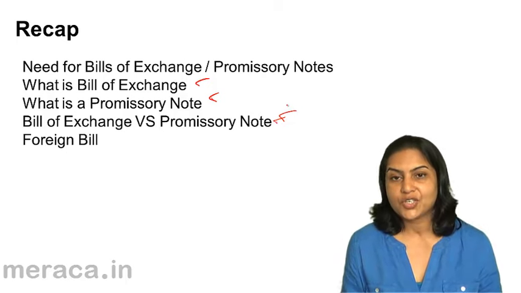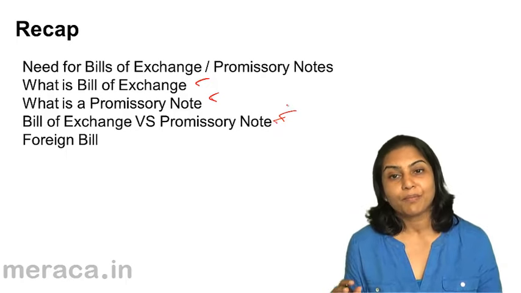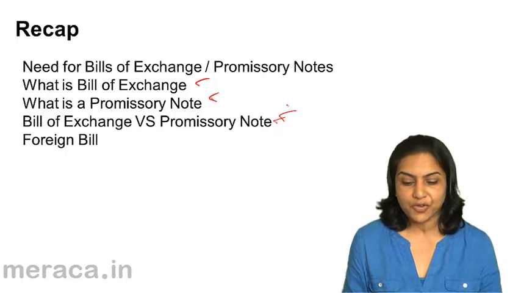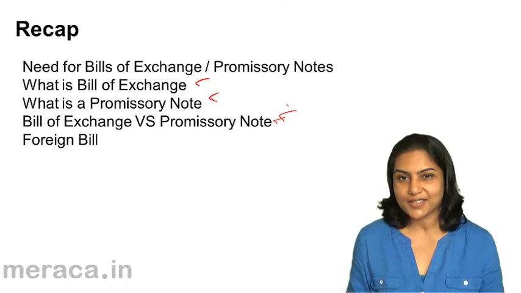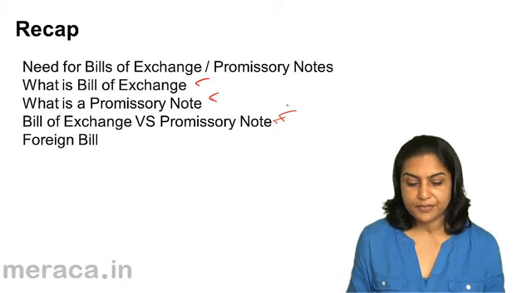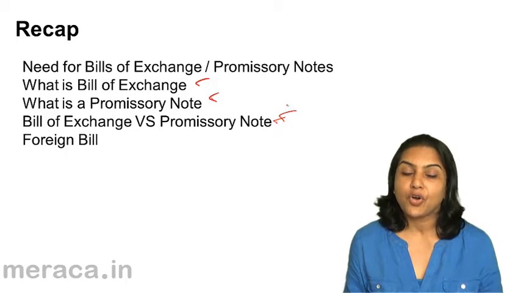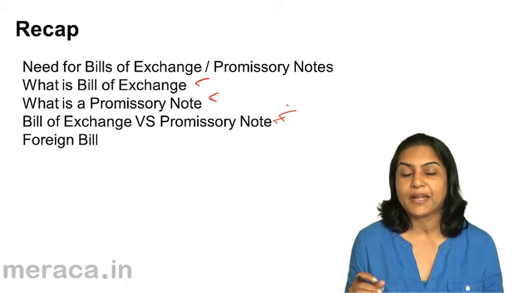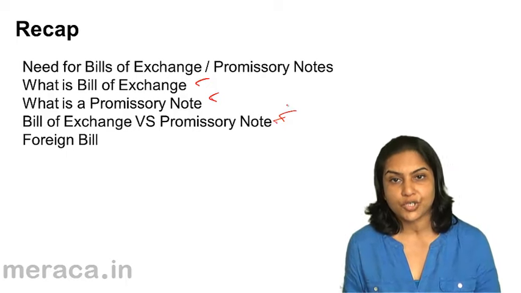A bill of exchange is made by the creditor, a promissory note by the debtor. There could be three parties to a bill of exchange, whereas in case of a promissory note, there are only two parties. In case of dishonor of a bill of exchange, the drawer of the bill of exchange must be given a notice. He must be intimated of the dishonor, but that is not required in case of a promissory note.